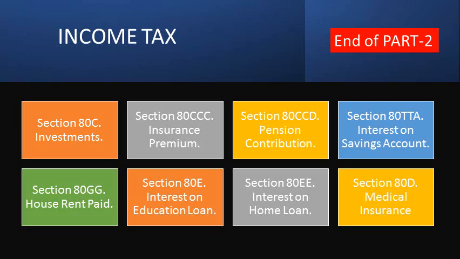In part 2, we started with the history of taxation in ancient India and modern India. Finally, we end up with income tax. In part 1, we discussed the history of global taxation. Part 1 and part 2 videos are given in the description. Please visit if you have not yet seen those videos. That will be very useful to you.